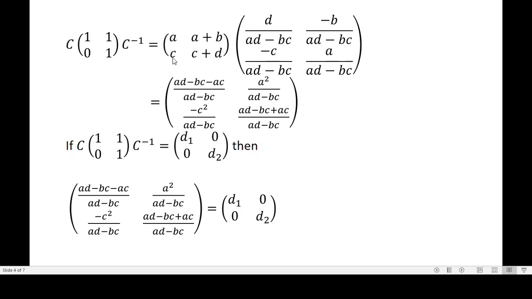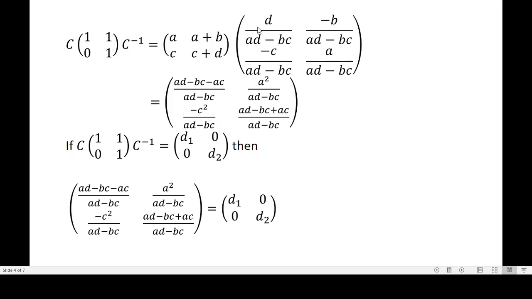Now find this element, multiply the second row with the first column: C into D divided by AD minus BC plus C into minus C minus DC divided by AD minus BC. See here, C into D is CD. Here we have CD divided by AD minus BC plus minus C squared minus CD divided by AD minus BC.